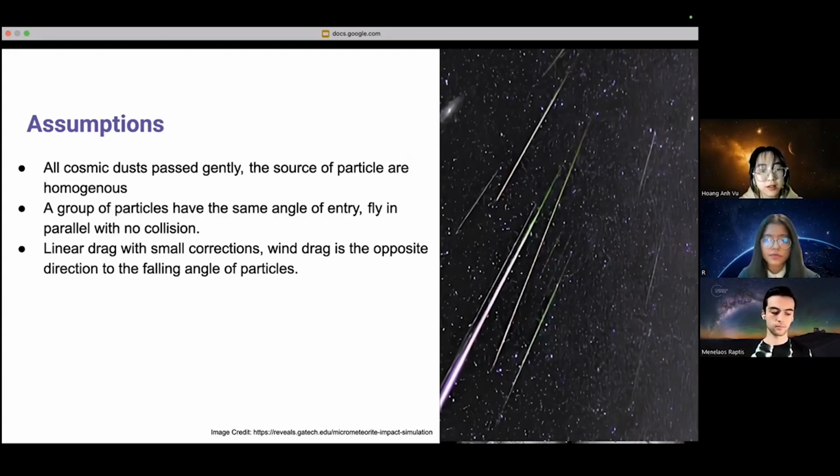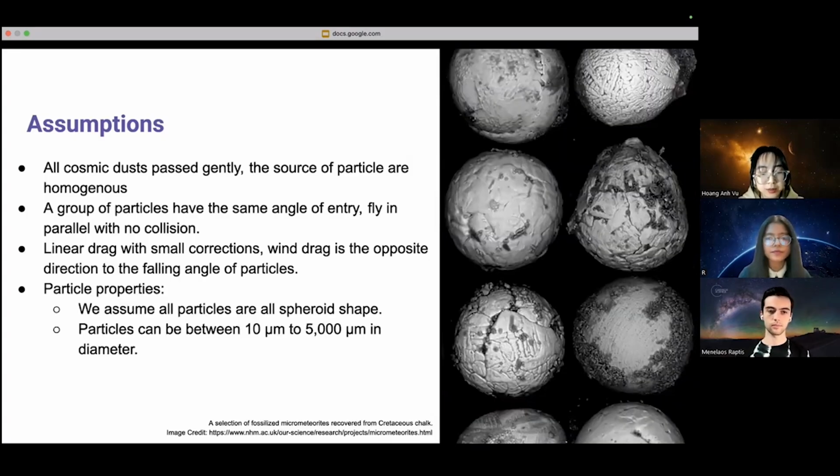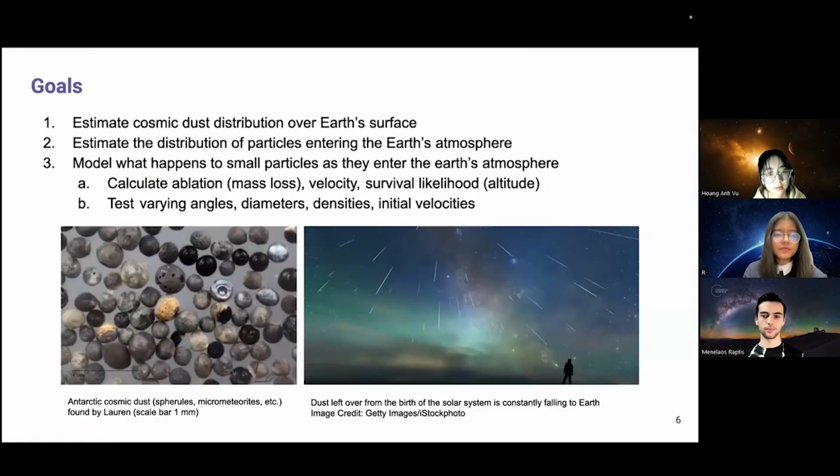of the particles. Onto the particles themselves, we assume that they are spheroids in shape, which is consistent with much research. We will be considering different sizes in our calculations, but they can be between 10 to 5,000 micrometers in diameter. So the goals for our project are threefold.